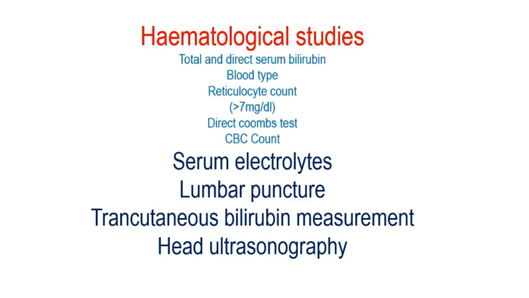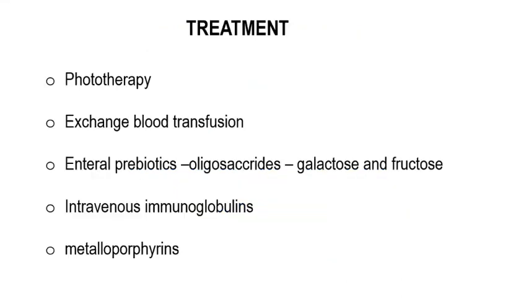We can go for head ultrasonography, as it is a painless portable method, and we can rule out any kind of intraventricular hemorrhage through this. As fontanelles are open, we can easily do USG of the head. Parenchymal abnormalities can be seen. We can go for CT scanning, MRI. In MRI also we can see various changes, right? So all these studies or investigations are important from the point of view of ruling out kernicterus.